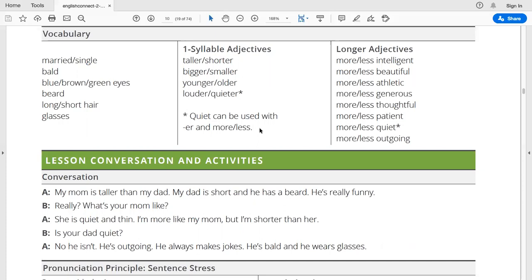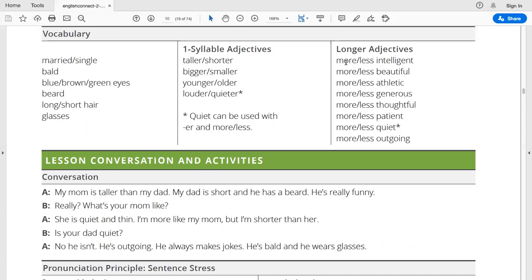Quiet can be used with er or more or less. So this is an exception. We can say more quiet also, or less quiet. Longer adjectives. These are adjectives that have more than one syllable.